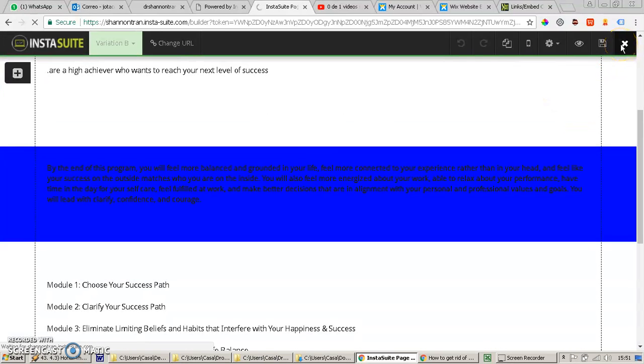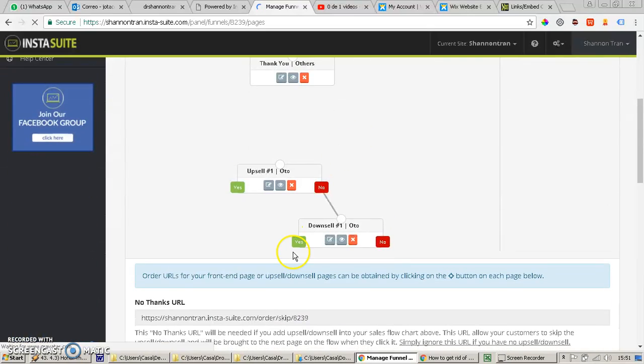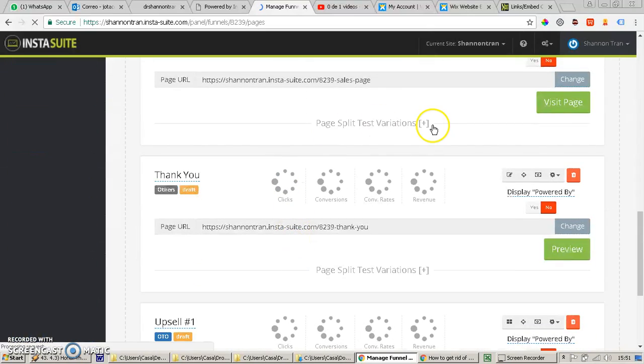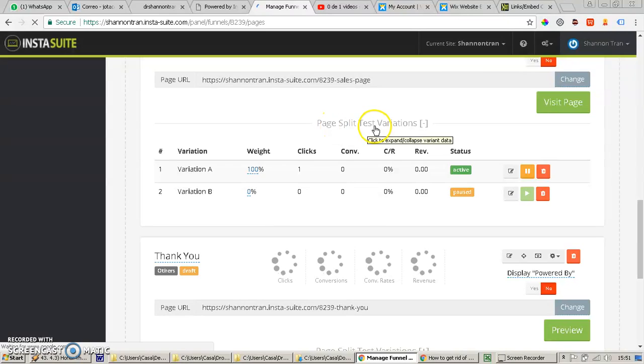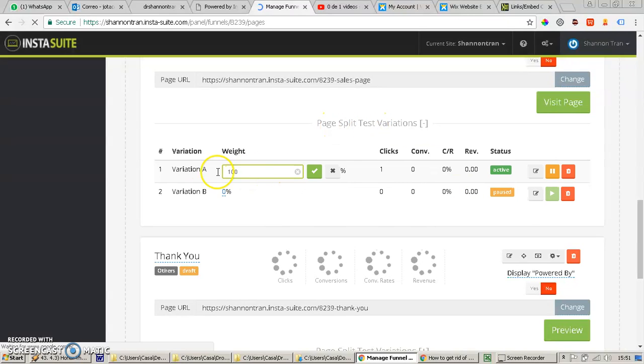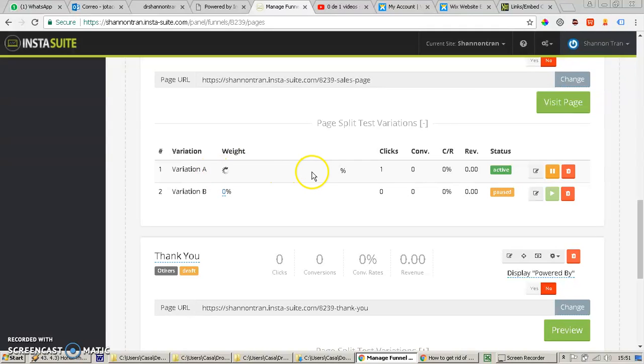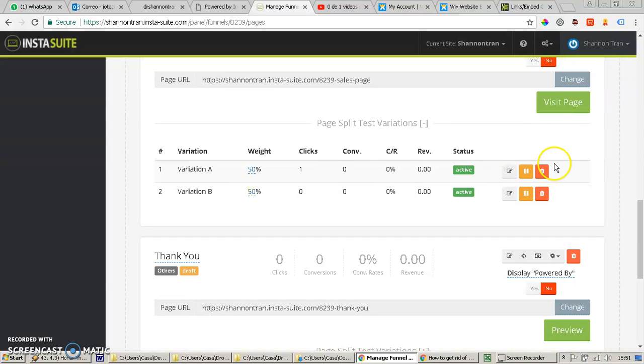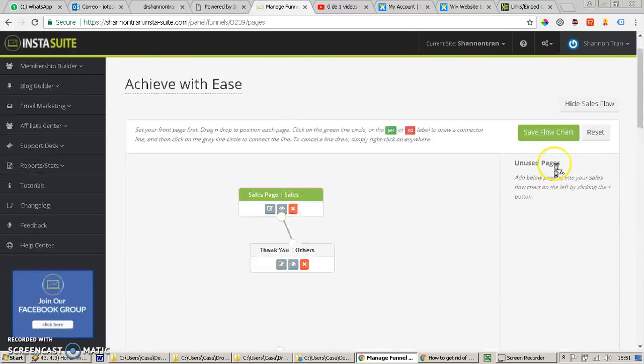Okay, save, close, and when there are split test variations, you have to change to 50%. So 50% of the traffic you want to go here, and 50% you want to go here. And that's about it.